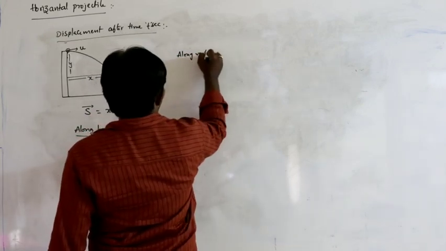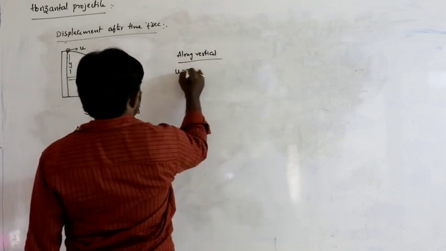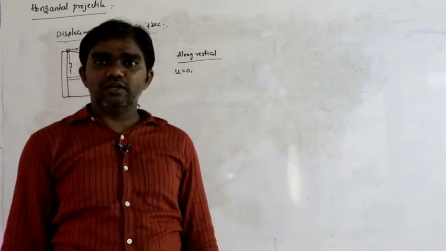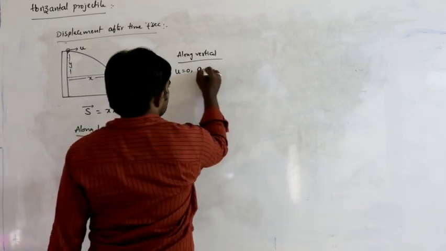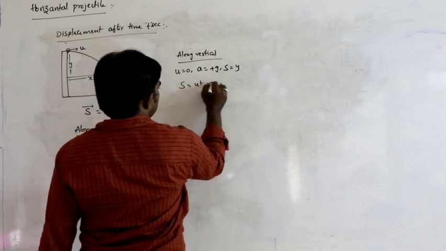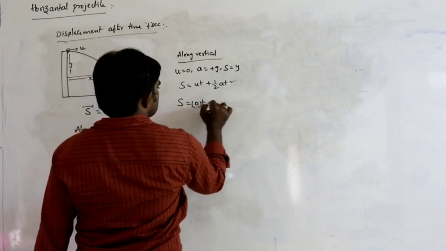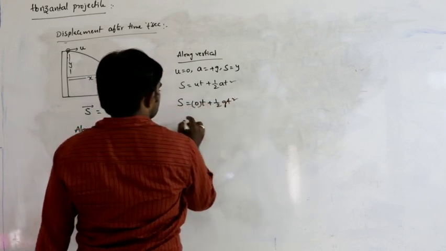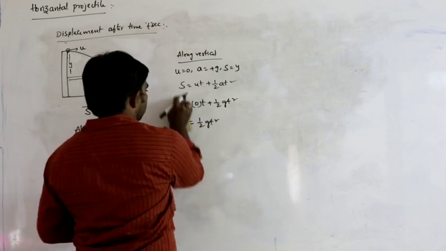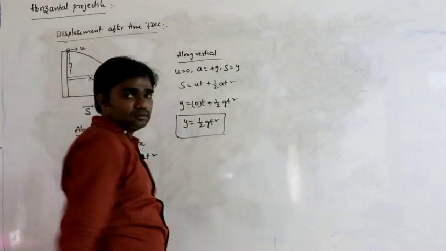Next, what happens along the vertical direction? Along the vertical direction, initial velocity is equal to 0, because along the vertical direction the body acts as a freely falling body. Acceleration is equal to plus g, distance is equal to y. From the equation s is equal to ut plus half a t square, again 0 into t plus half gt square. So s is equal to half gt square. That is, s is nothing but y, the vertical displacement, sorry. Y is equal to half gt square.